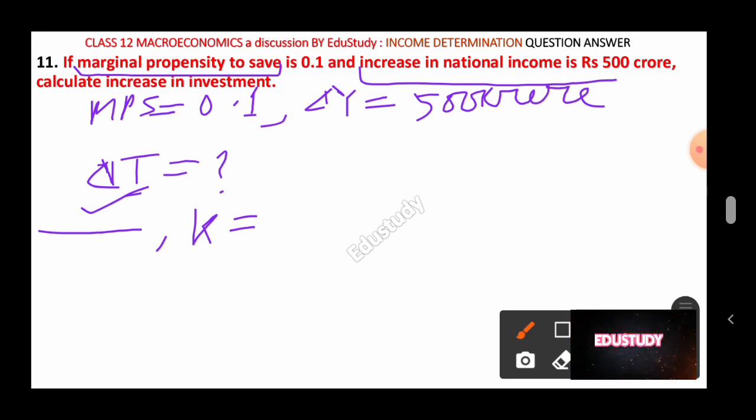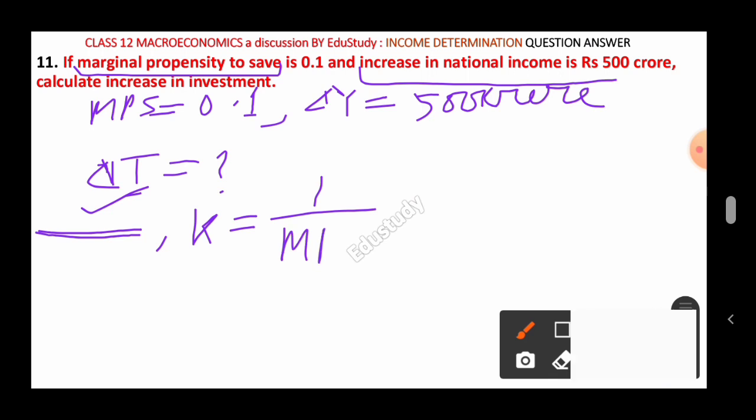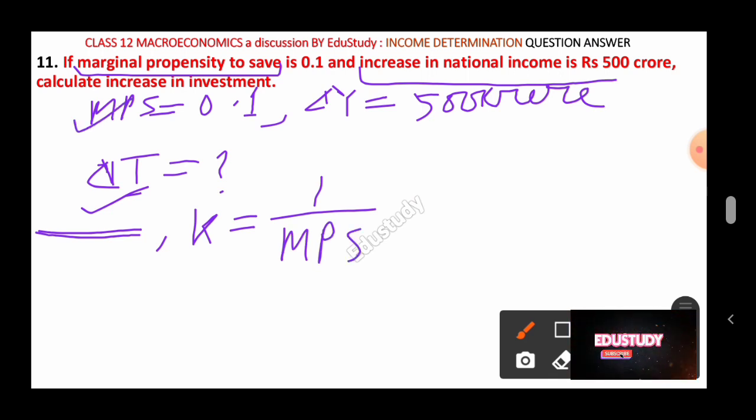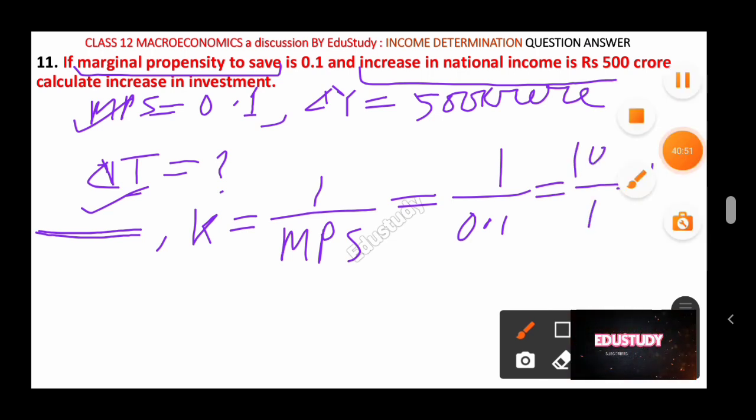So here what you have to write? We know that multiplier k equals 1 by MPS, because the value of MPS is given, so you have to use this formula. And here 1 by 0.1, if you remove the decimal point, you will find 10 by 1, and the value will be 10. That means the value of k, that is the multiplier, will be 10. So the value of k is 10. We got 10 here.